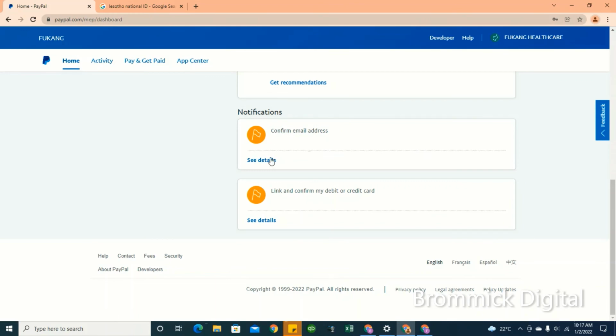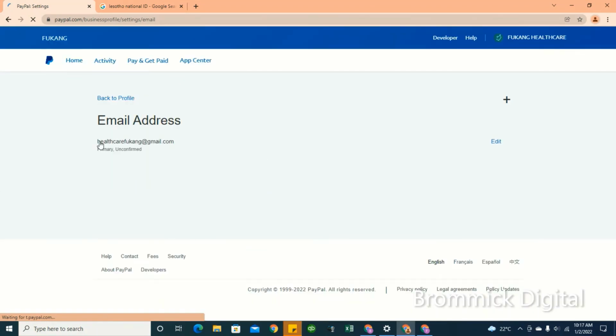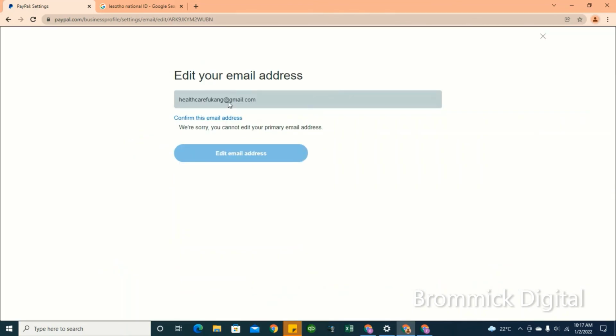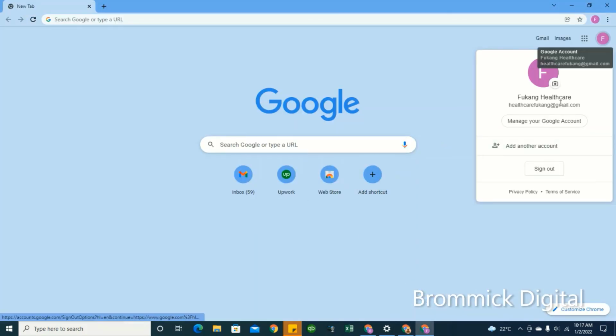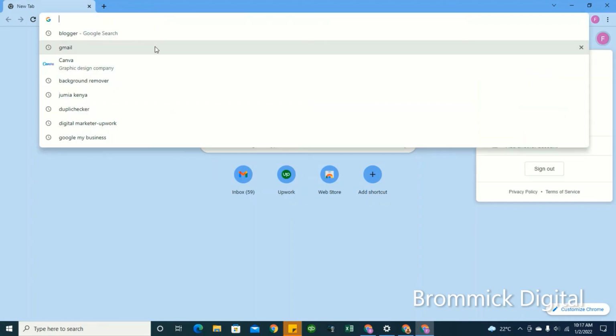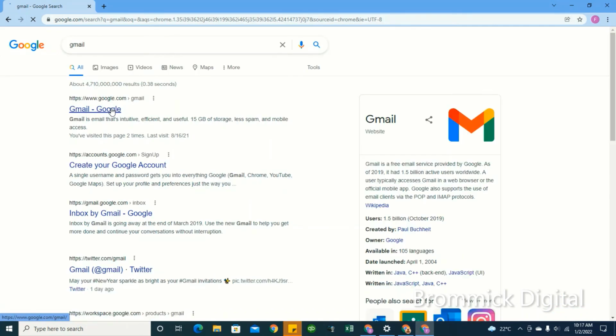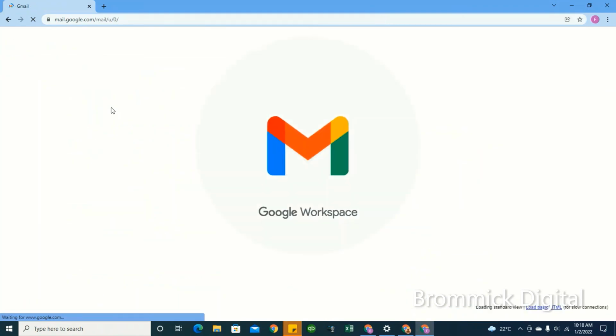Okay, so don't forget to confirm your email address, because PayPal will not make your money be reflected on your PayPal account unless you've confirmed your email address. So click there and then you confirm your email address. They'll tell you to confirm this email address. They will send you a notification on your personal email address, your Gmail, where you'll find a link and you'll be able to click on it and confirm the email address. Once you've confirmed the email address, then you can start receiving payments, your money, right away.